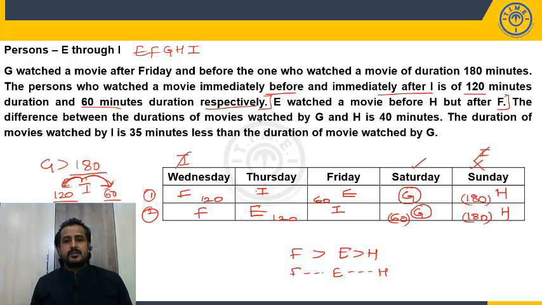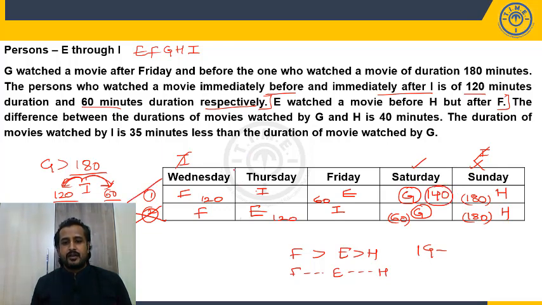The difference between the durations of the movies watched by G and H is 40. Difference between G and H is 40. But here G is 60, H is 180. So is it possible? No. So case 2 is ruled out. So the difference between G and H is 40, so it could be 140 or 220. But it is known that no movie is of more than 200 minutes duration. So it should be 140. So G is 140. So this is my final arrangement.